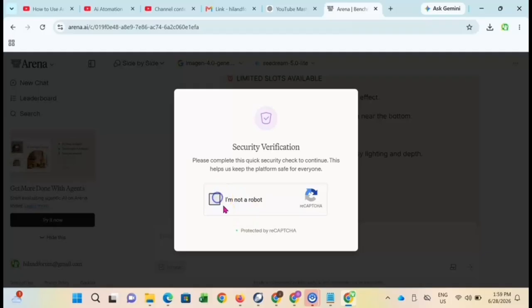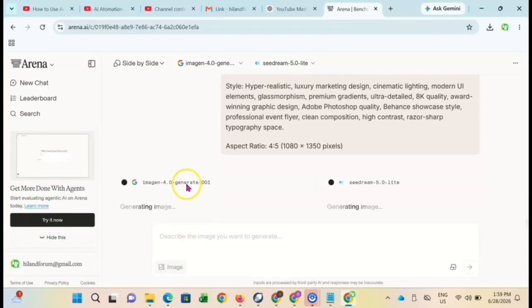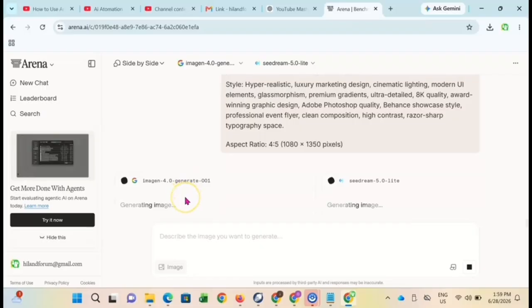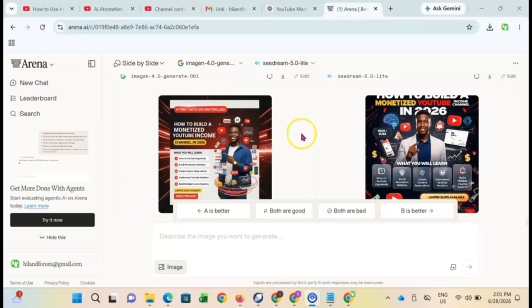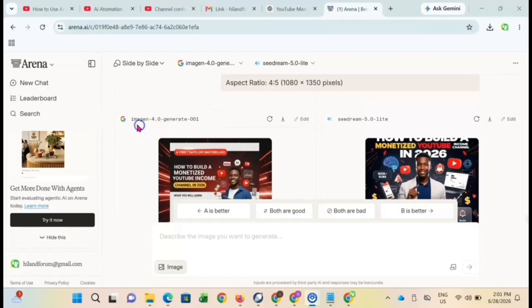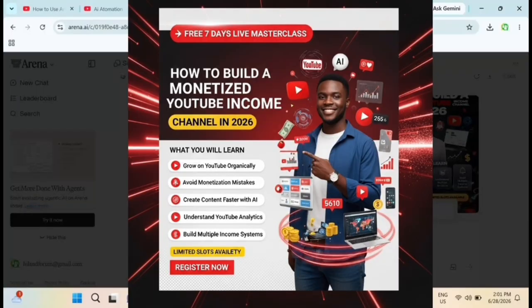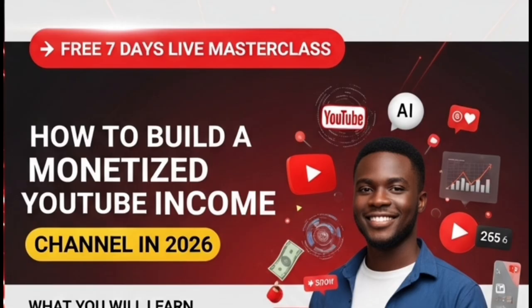In most cases, they usually ask for verification just to make sure that you are not AI. Even the AI system is afraid of AI. So we are going to go ahead and make sure that you're not AI, and it's going to create. You can see now, mind you, we are using the same prompt with Google Imagen 4.0. I'm using the same prompt across the board, but they are giving us different designs.